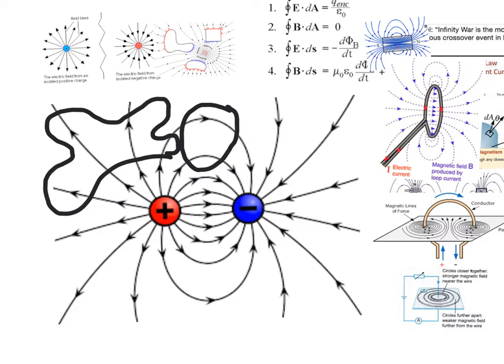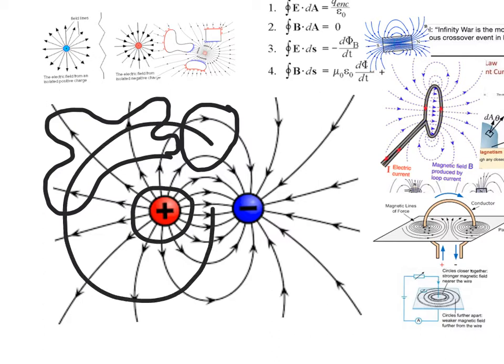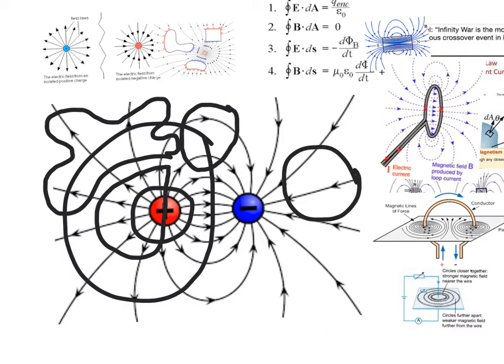And if I enclose the charge, no matter how I enclose it, with a small surface or a larger surface, the number of field lines leaving that charge will be exactly equal to the charge inside. And if I only enclose half the charge, the number of field lines leaving will be positive, but they will be half as many. And the same way with the negative charge. So if I draw a surface here, I get nothing.